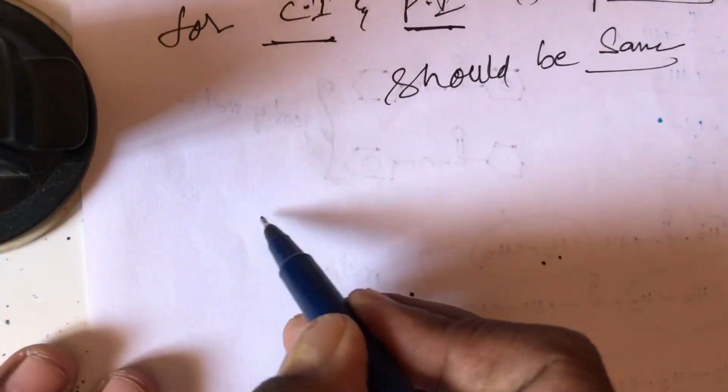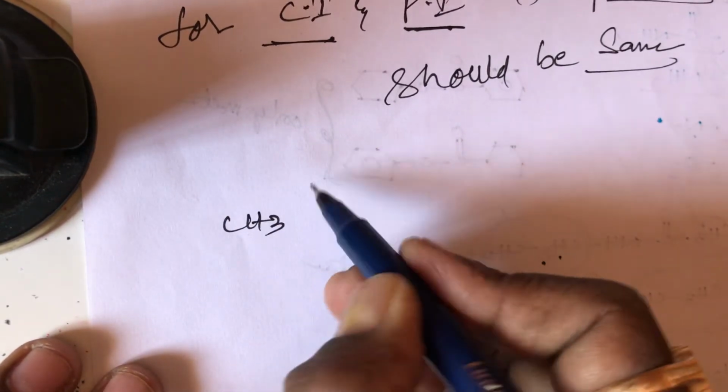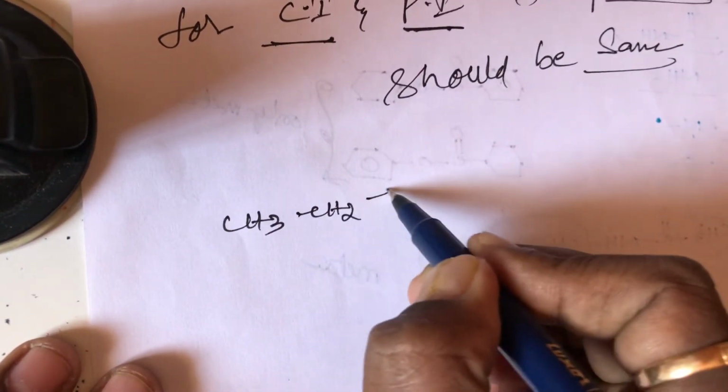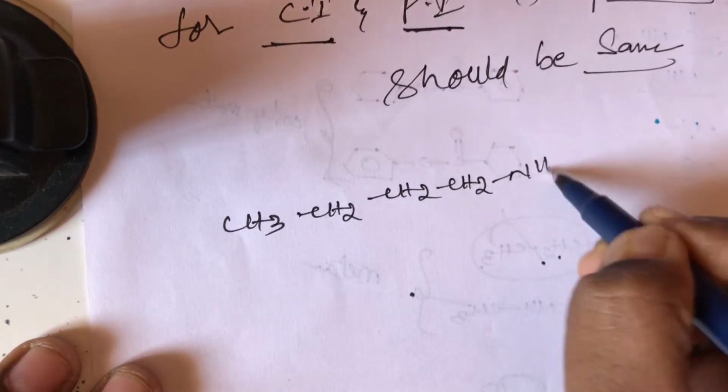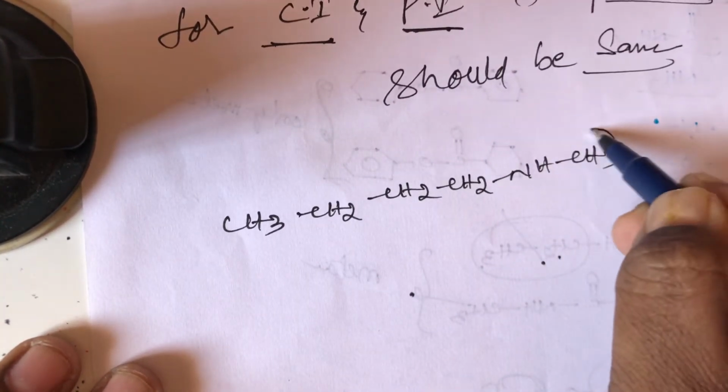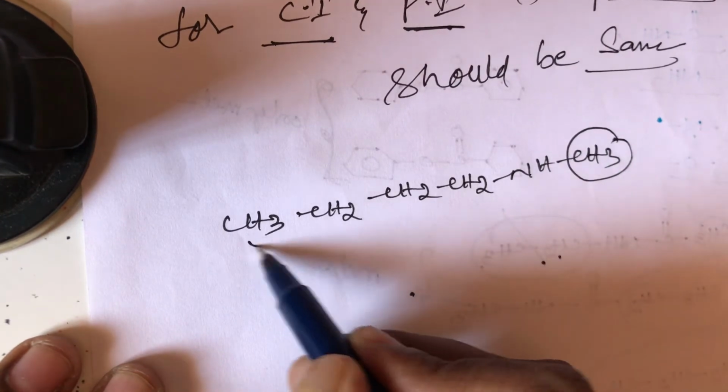Now take one more example, students. The first structure is CH3CH2CH2CH2NH CH3: the right side is a methyl group and the left side is a butyl group.